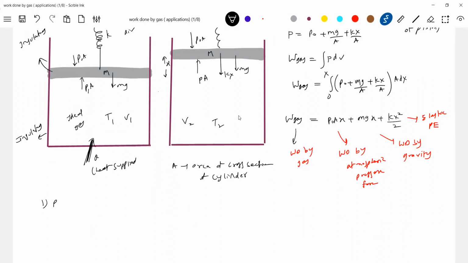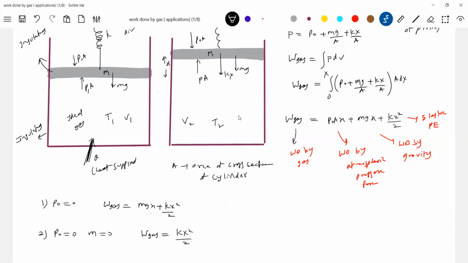First case, we'll take P naught as 0. Let's assume that there's no air. So in that case, what is the work done by gas? Work done by gas equals mgx plus kx squared by 2. Do I agree with this? What all work is done by gas, where has it gone? Converted into increase in gravitational potential energy and increase in elastic potential energy. That's all. Now second case, P naught 0 and the piston is massless. Then what is work done by gas? Converted into only increase in elastic potential of spring.